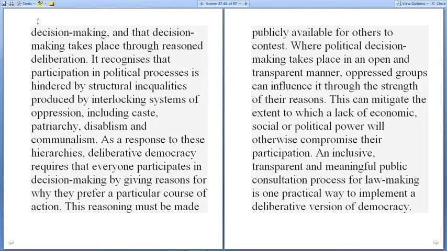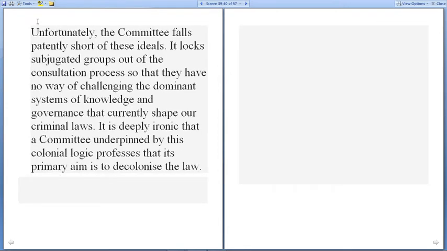An inclusive, transparent, and meaningful public consultation process for lawmaking is one practical way to implement the deliberative version of democracy. Unfortunately, the committee falls patently short of these ideals. It locks subjugated groups out of the consultation process, so that they have no way of challenging the dominant system of knowledge and governance that currently shapes our criminal law.